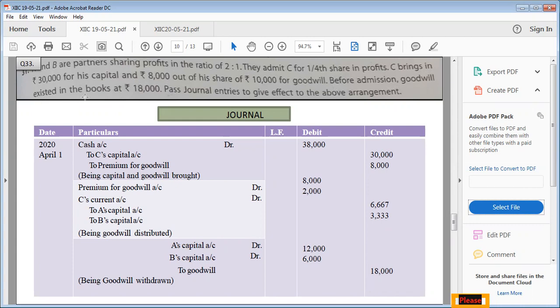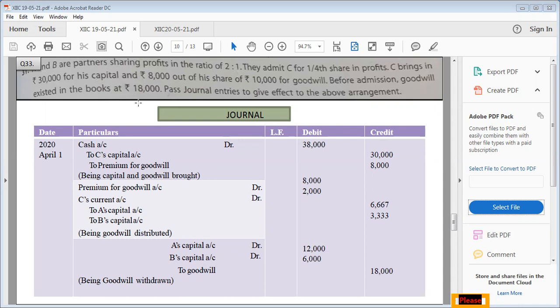Before admission, goodwill existed in the books is 18,000. There is one more goodwill which is existing in the books. So whenever the goodwill is appearing in the books, it means it is appearing inside the balance sheet. And this goodwill will be distributed among the old partners only, not to the new partner, in their old profit sharing ratio. I'll give you the reason why.